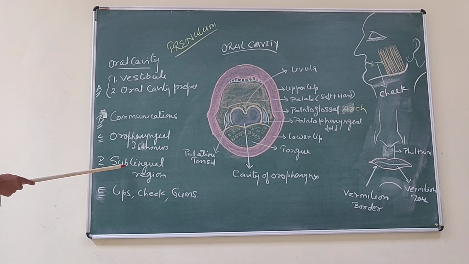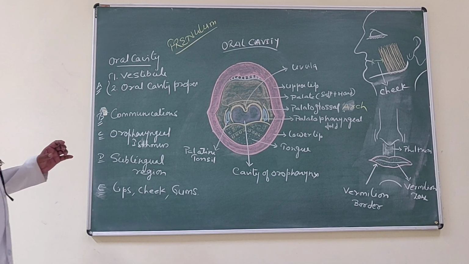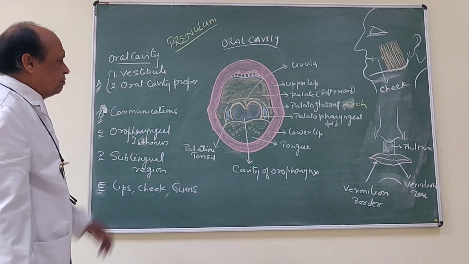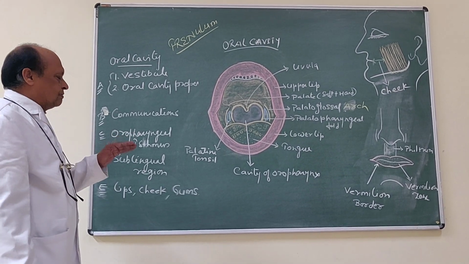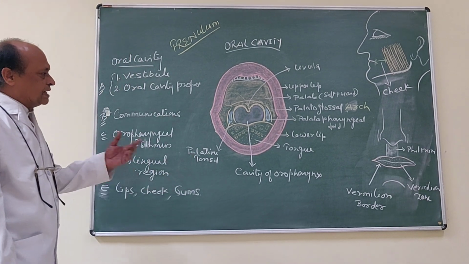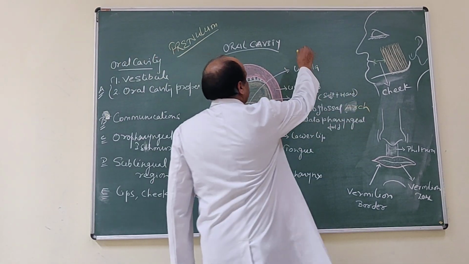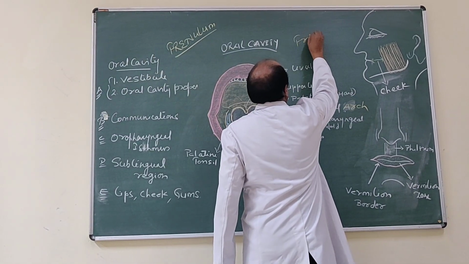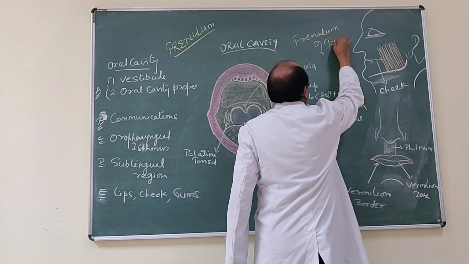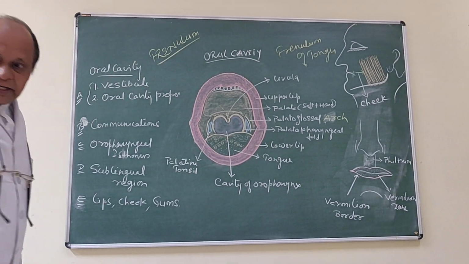Now look at this sublingual region. As the name indicates, it is the region between the tongue and the floor of mouth. The floor of mouth is covered by mucous membrane, and on the inferior surface of tongue there is a median fold of mucous membrane called frenulum of tongue. I can draw like this.